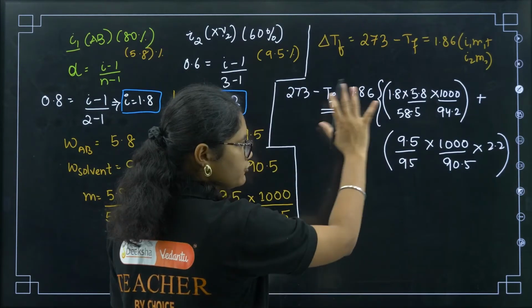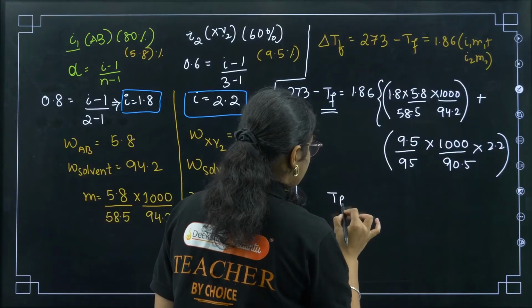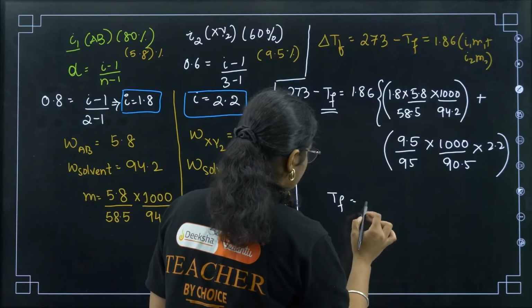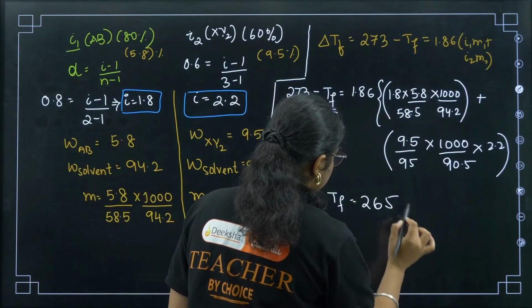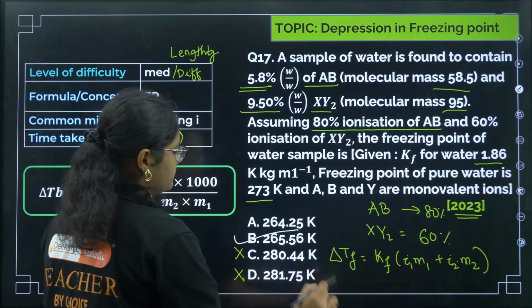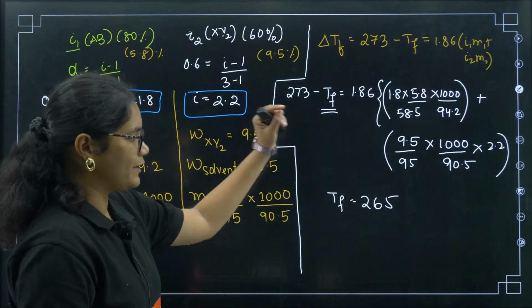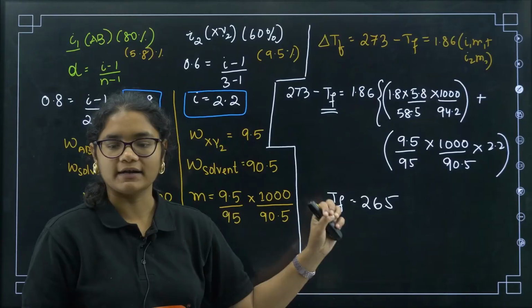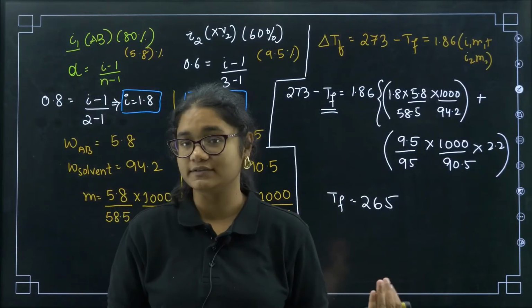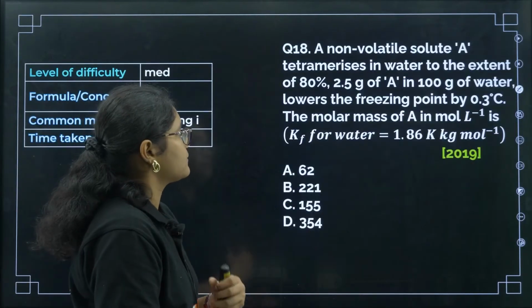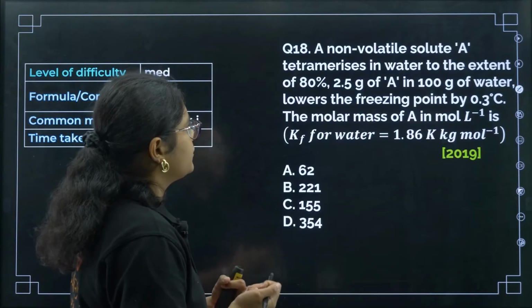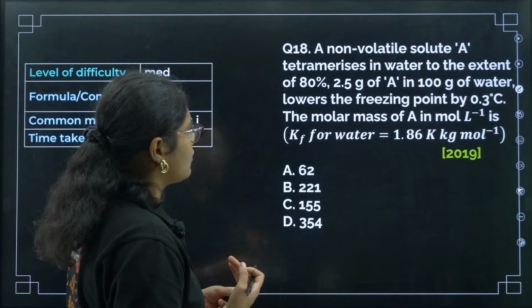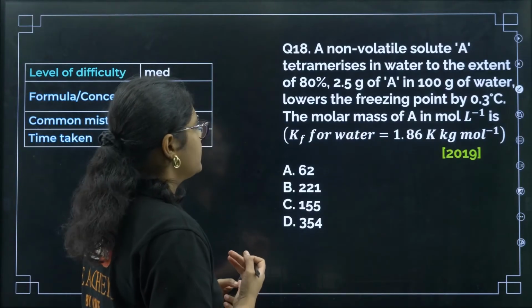Now if you solve this, you will find that the TF value will be around 265. So the correct answer for this question will be option number B. I know this calculation will take a lot of time, so that is why I have given you almost 5 minutes for this question. Okay, next one, a non-volatile solute A tetramerizes in water to the extent of 80%.